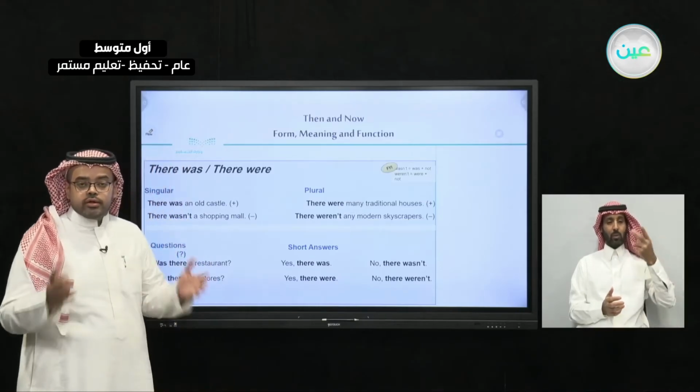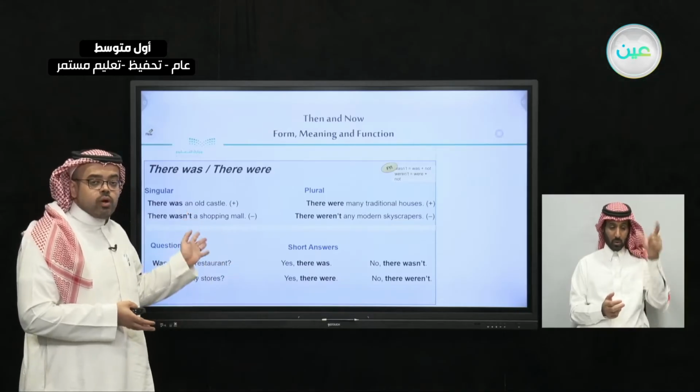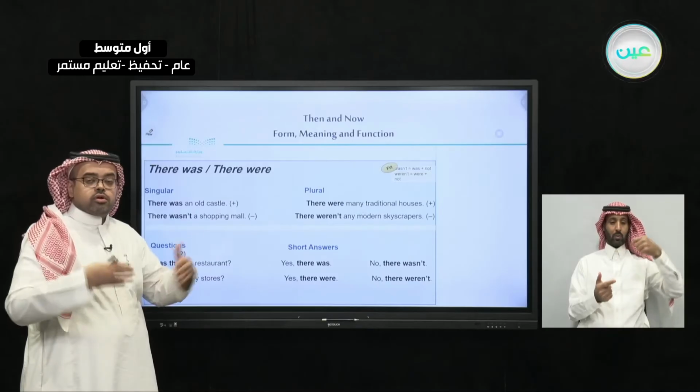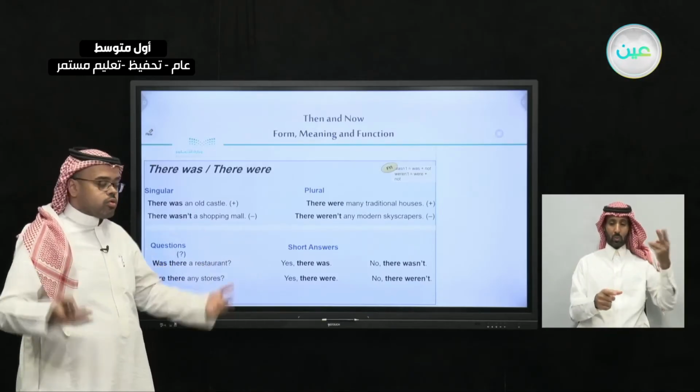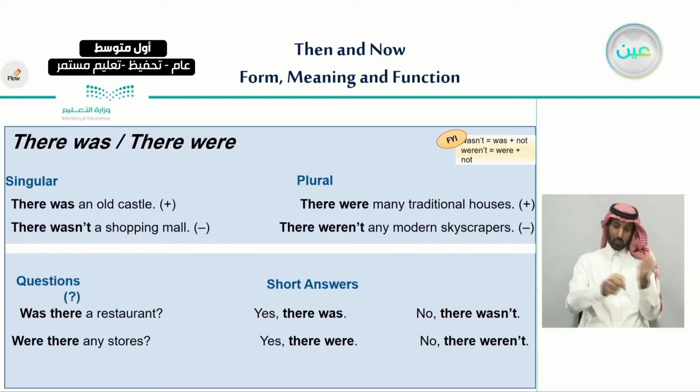So to sum it up, in singular, we use there was for a single object, and we use there were for different or plural or more than one object. And if we want to make questions like this, we always start with the verb to be. Was there a restaurant? The short answers, as always, will be the same. Yes, there was, or no, there wasn't.